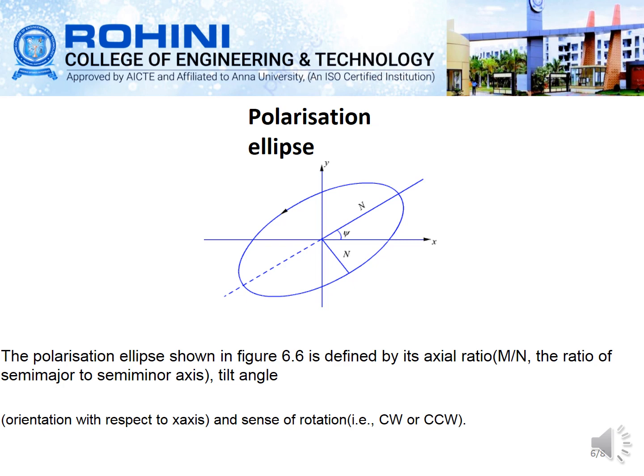And also in circular polarization, in right-handed circular polarization the electric field vector rotates in the direction of the fingers of the right hand when the thumb points in the direction of the propagation. If the electric field rotates in the opposite direction, the polarization is said to be left-handed circular polarization.